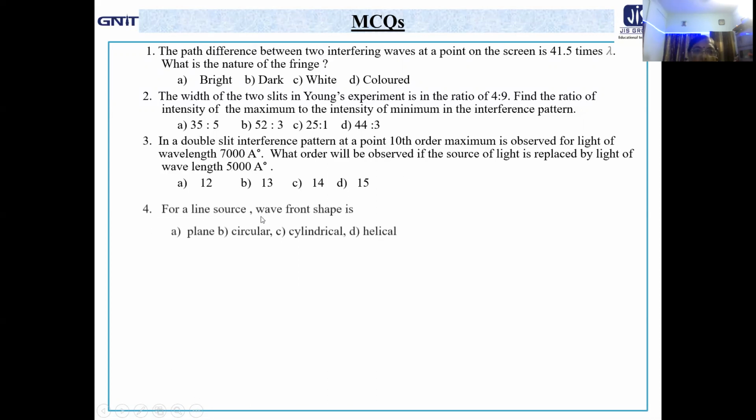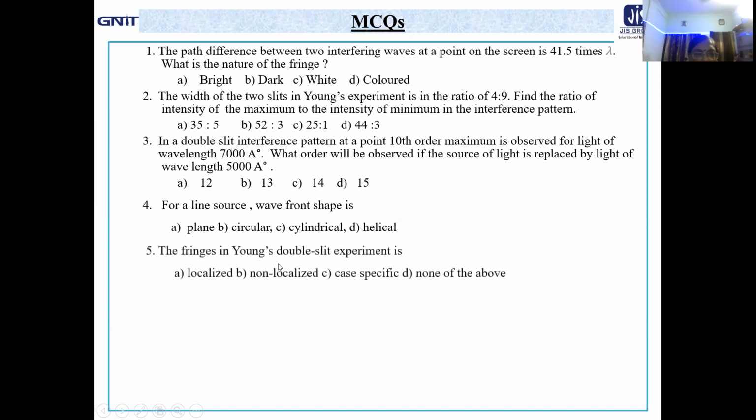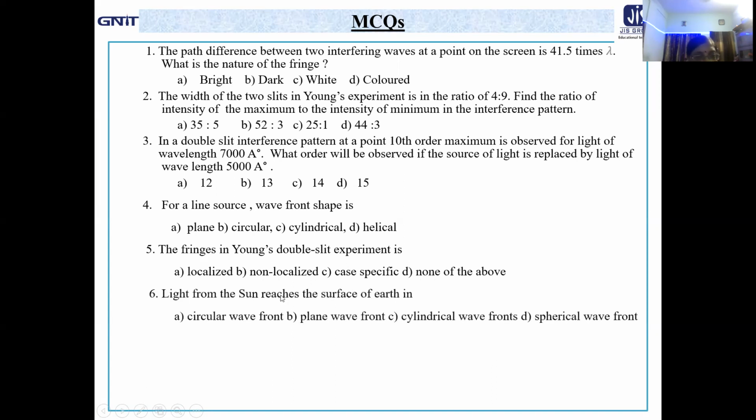Okay. For a line source, the wavefront shape is obviously cylindrical. We have discussed in the last class. The fringes in Young's double slit experiment are localized, non-localized, case specific, none of the above. Few minutes back we got it. It is non-localized because slits, you can keep the screen at different position.